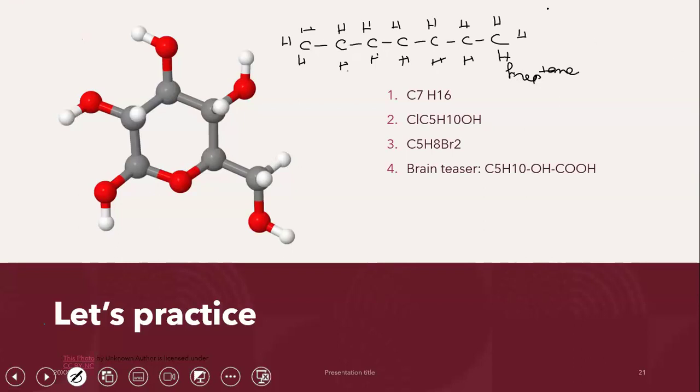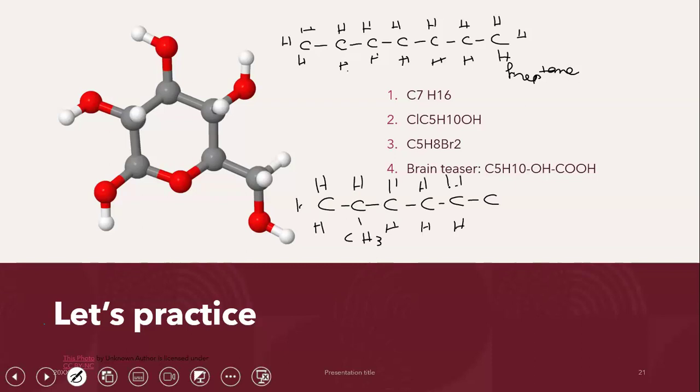Then let's see what we can do. Obviously I'm not dealing with any functional groups, so changing the position is not much of an option over here. But we can go ahead and make some branches, right? Let's see how many branches we can make. One thing that we can do is make one branch. I can take a methyl group and put it over here. Again, if you count the number of hydrogen atoms and the number of carbon atoms, you are going to get the same thing.